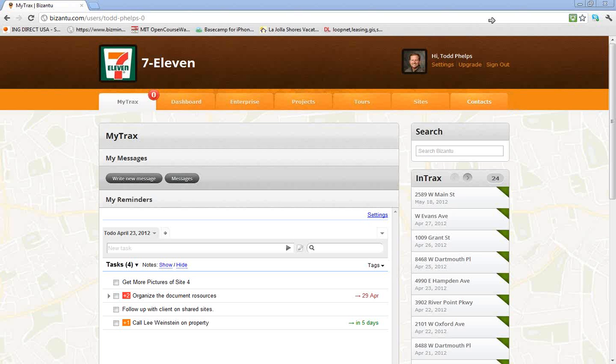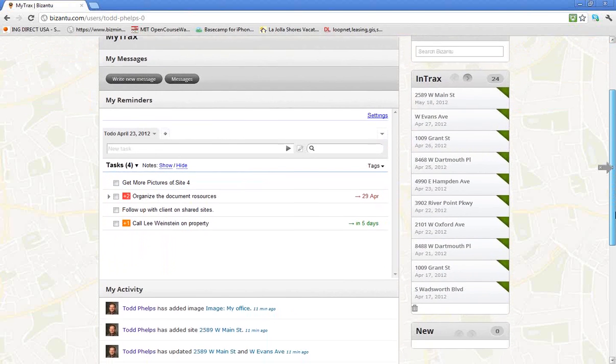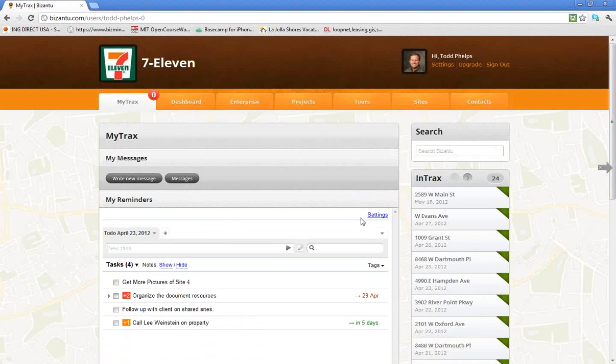When you initially log on to our website, this is the page that you're going to see. This is My Tracks. So if you have any internal messages, you're going to see those in this particular area. Any reminders that you've set for yourself, any tasks associated with a specific site will be here. As you scroll further down, you're going to see an activity. So if you've added a site, if you've updated a site, anything that you've done is going to fall in that My Activity area.